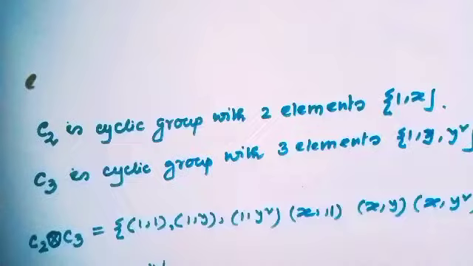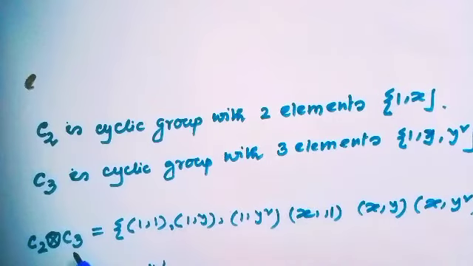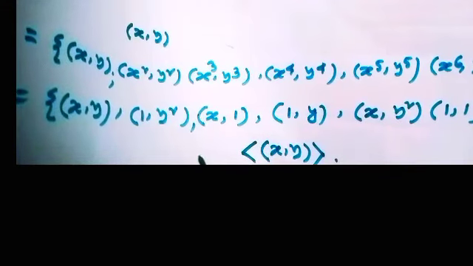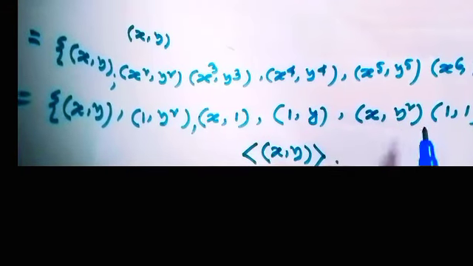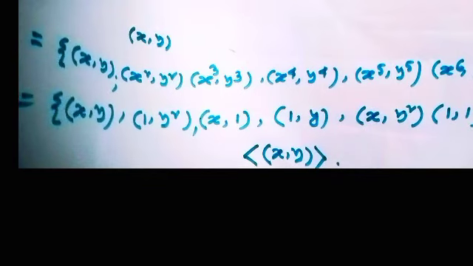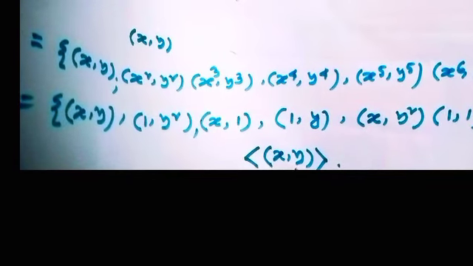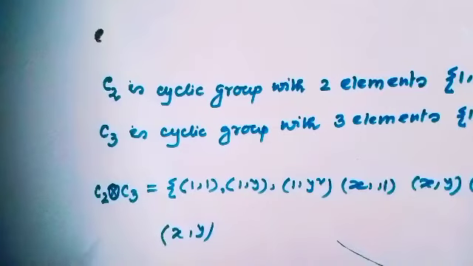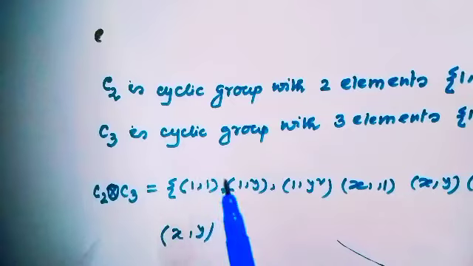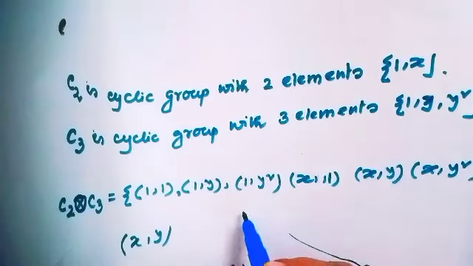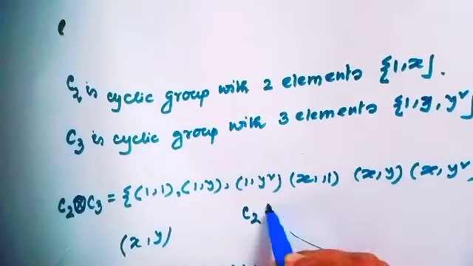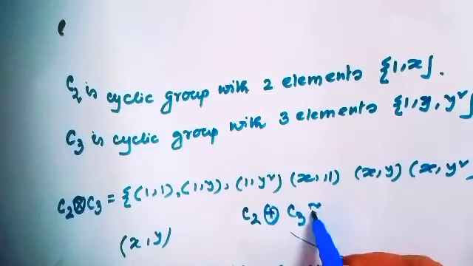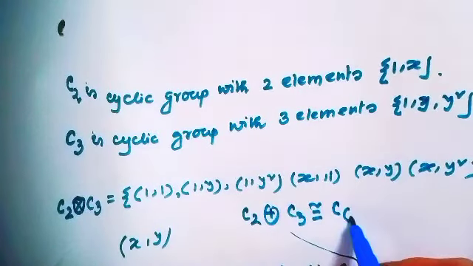Okay, this is the same as C2 direct product C3. This is the same elements, and notice this set contains 6 elements and is generated by the element xy. So this is a cyclic group. This set is similar to C2 direct product C3, so we can say C2 direct product C3 is isomorphic to the cyclic group C6.